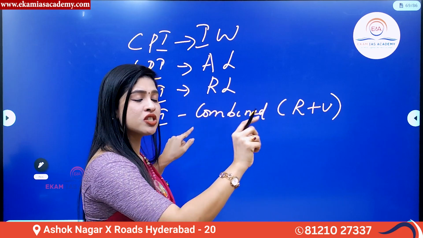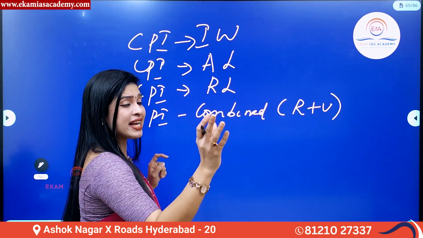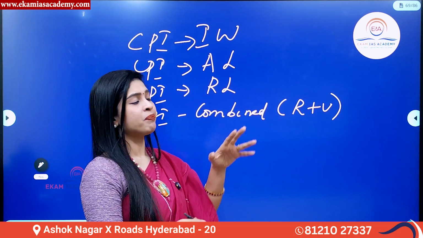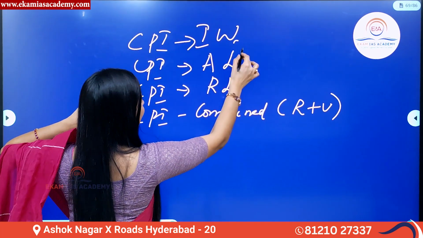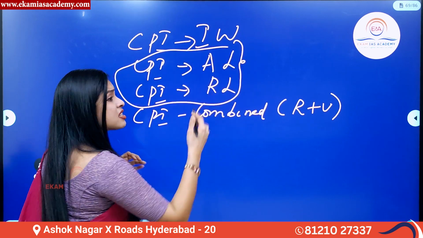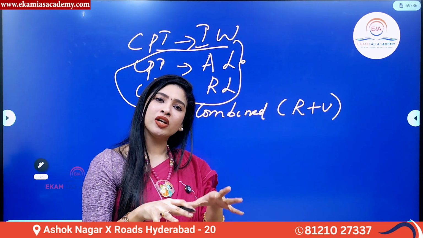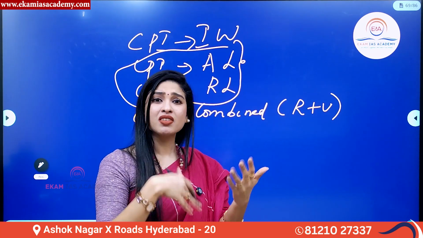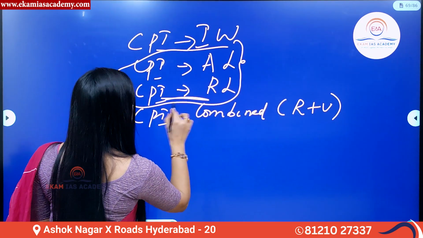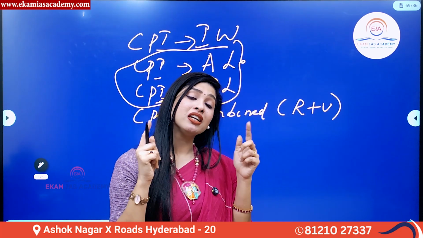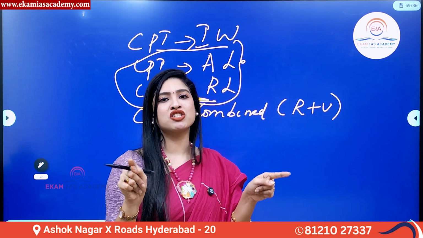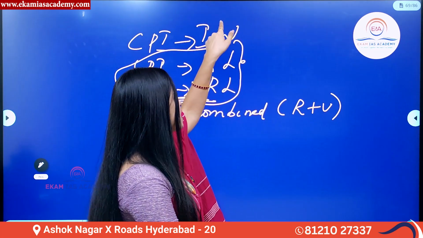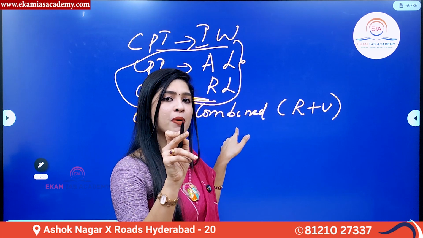They used to have exclusively CPI for industrial workers, then CPI for agriculture laborers, rural laborers, and then the combination. Now look at this. Don't you think so? Agriculture laborer and rural laborer, it is repeating, because under the rural sector only, the agriculture laborers also come up. But multiple times the same data has been reintroduced. So there was a limitation like this. And this CPI did not take into consideration all the segments of the population. There were some challenges in these 4 methods of calculating consumer price index.